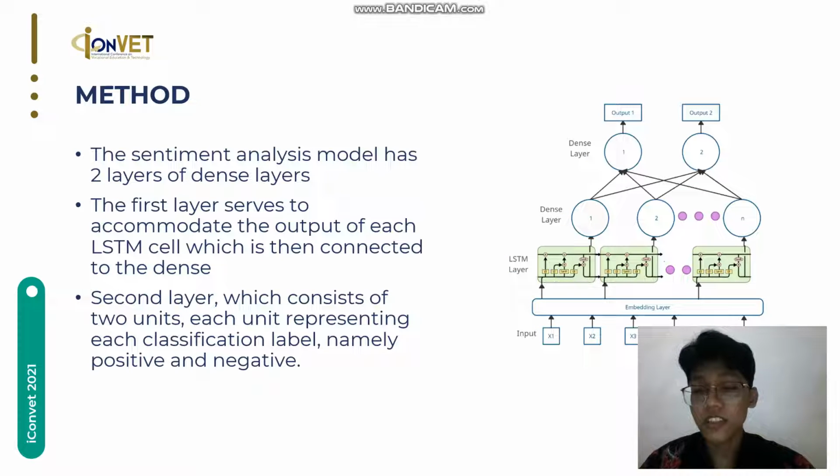Here's the detailed model of sentiment analysis. The activation function used is softmax, which is a mathematical function that converts a number vector into a probability vector where each value is proportional to the relative scale of the vector value. The result of the transformation is a probability value between 0 and 1, suitable for multiclass.